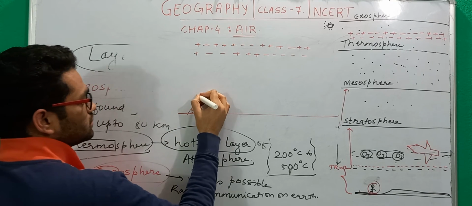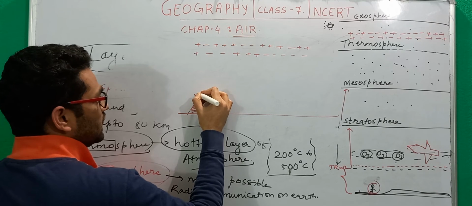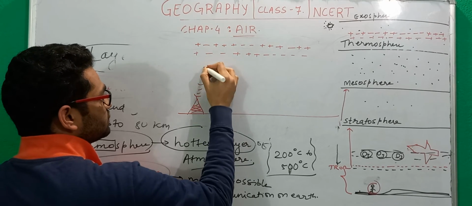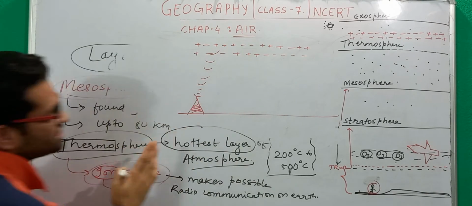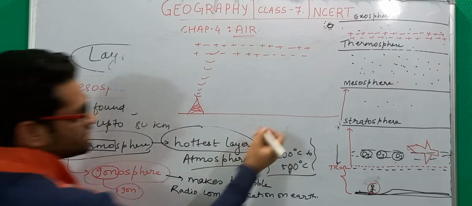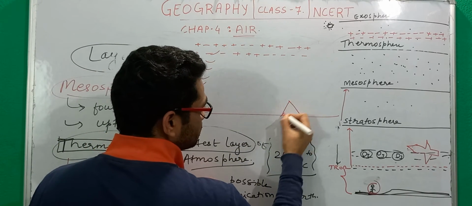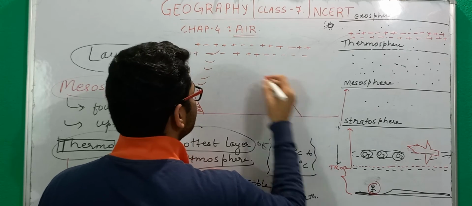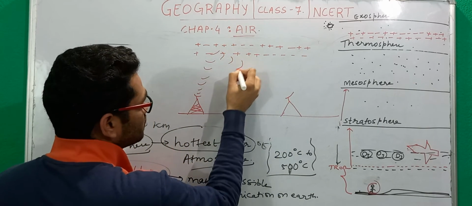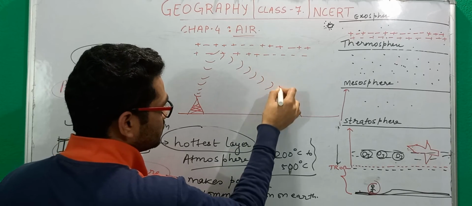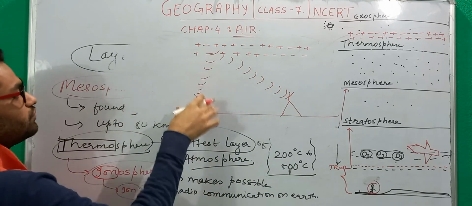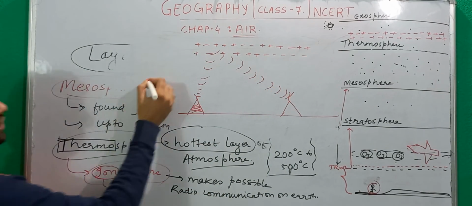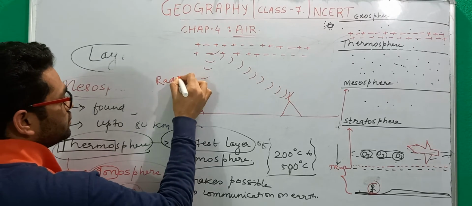Here is the suppose tower, and it provides signal, it sends signal, and there is another tower. Suppose this is another tower here which receives the signal. These are radio waves actually which are emitted.